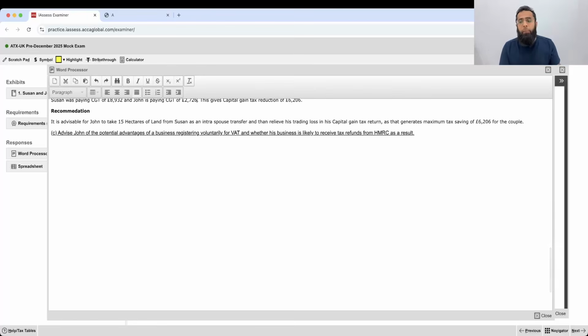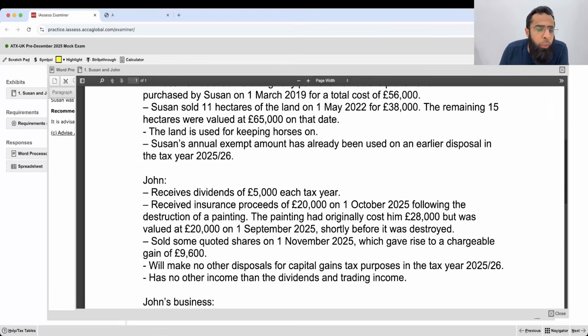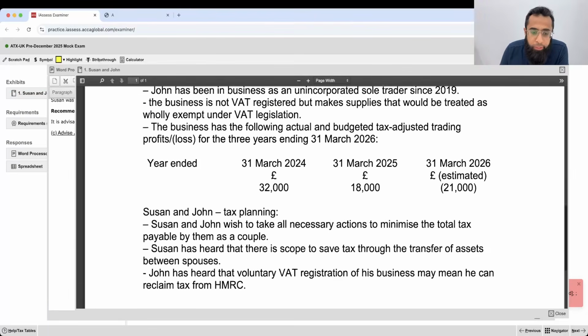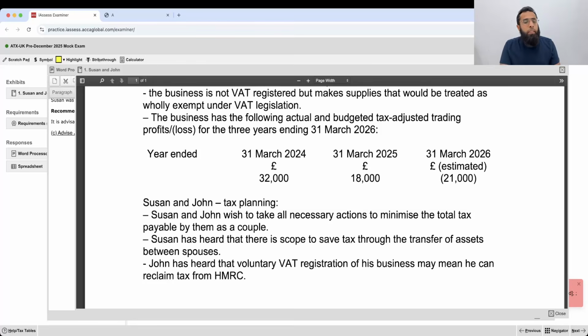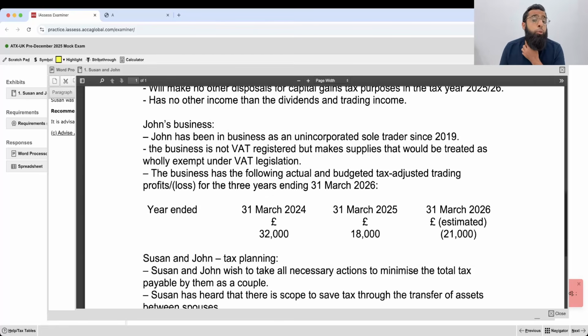Now, coming back to requirement C, only one statement was written here, where John has heard that voluntary VAT registration of his business may mean he can reclaim tax from HMRC. Yes, that's true. Once you get registered for VAT, you can recover your input VAT, but it has to be related to taxable supplies.